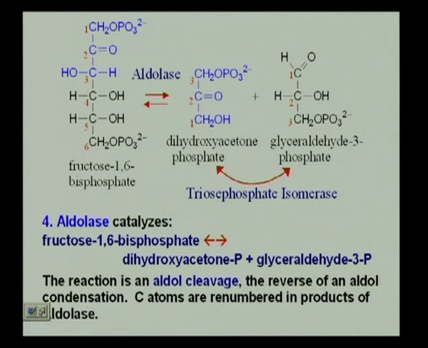All you have to know is what the substrates are and what the products are. In this case, we have an aldolase with the reaction being an aldol cleavage. We have the formation of dihydroxyacetone phosphate and glyceraldehyde 3-phosphate. So, this step is where you have the breakdown of the 6 carbon unit.